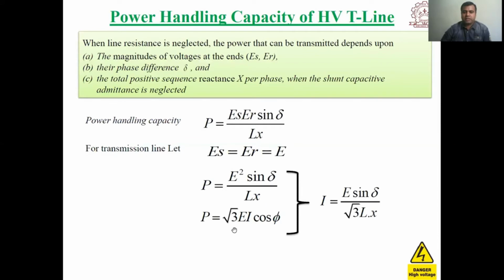This is in terms of line. Since these two are equal, we can equate them and find the current handled by the transmission line. This will be equal to E sine delta upon root 3 into Lx.